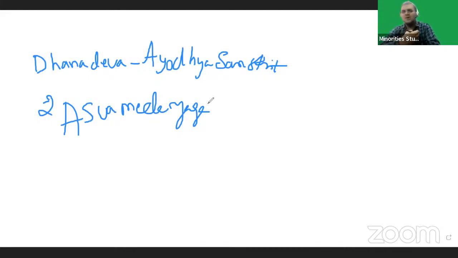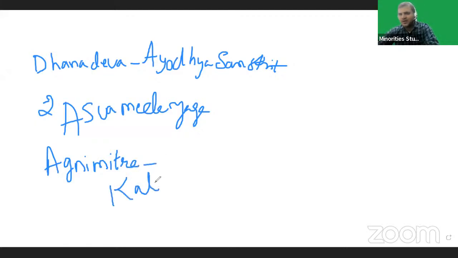After Pushyamitra Shunga, his son Agnimitra became ruler. During the Gupta period, Kalidas wrote Malavikagnimitram.